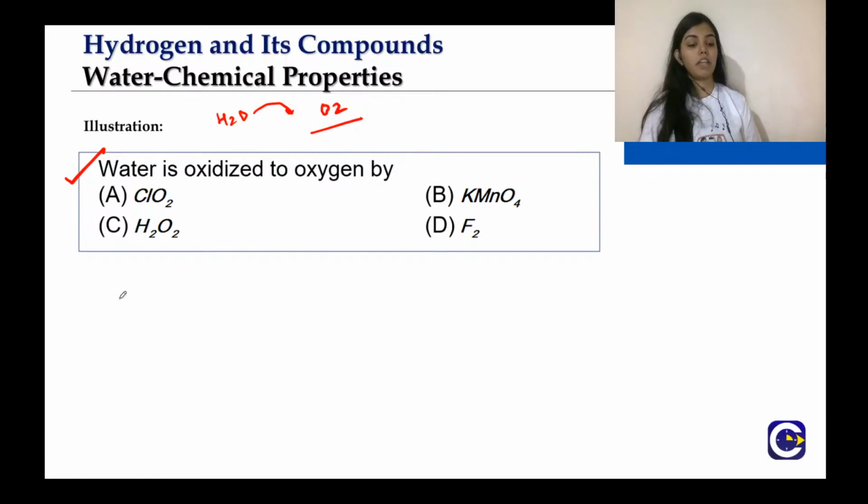Who has the special ability to oxidize water to oxygen? Anyone with the answer?